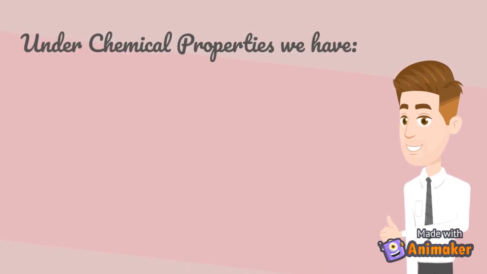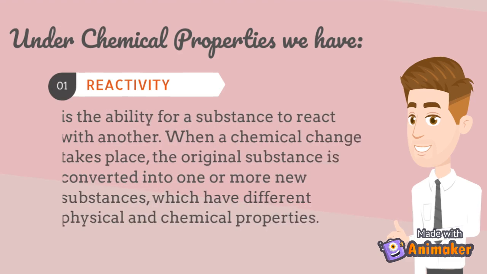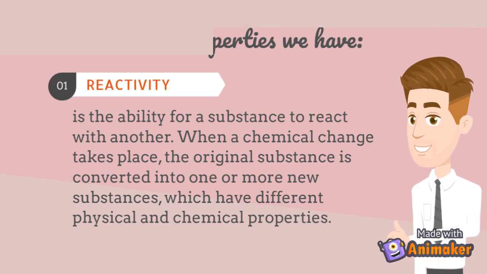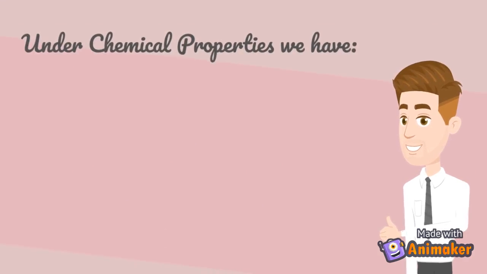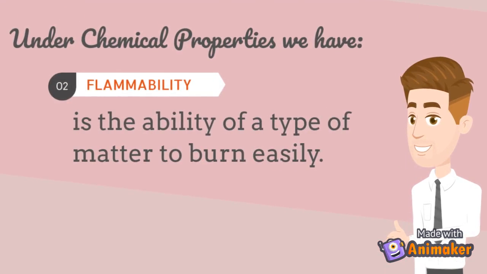Under chemical properties, we have reactivity. Reactivity is the ability of a substance to react with another. When a chemical change takes place, the original substance is converted into one or more new substances which have different physical and chemical properties. We also have flammability, the ability of a type of matter to burn easily.